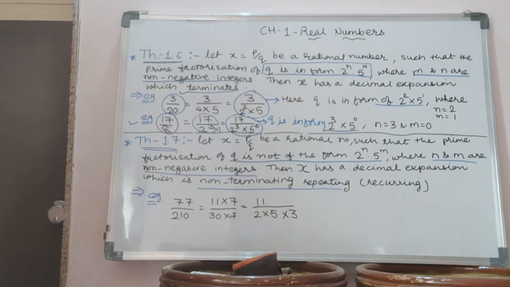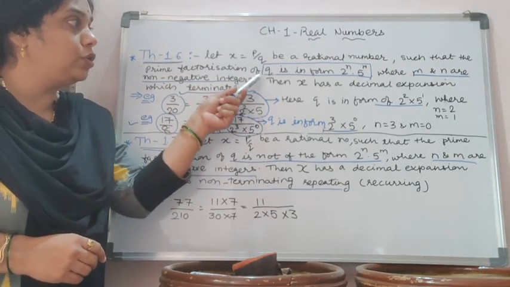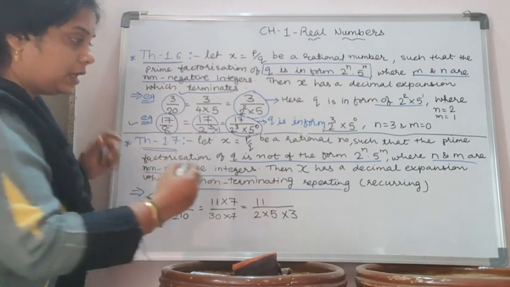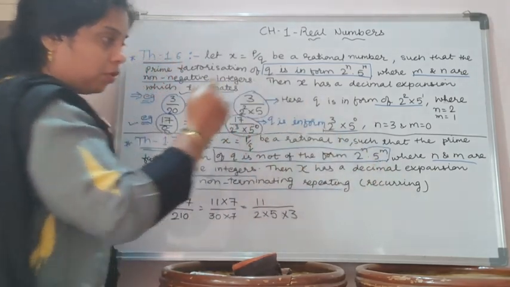Then x has a decimal expansion which is non-terminating, repeating, or we can say recurring. Okay, so here in the first case we have seen that q is in the form of, and here q is not in the form of.